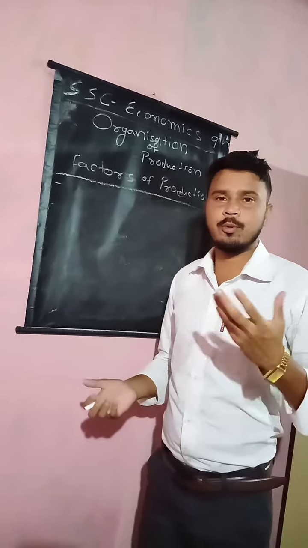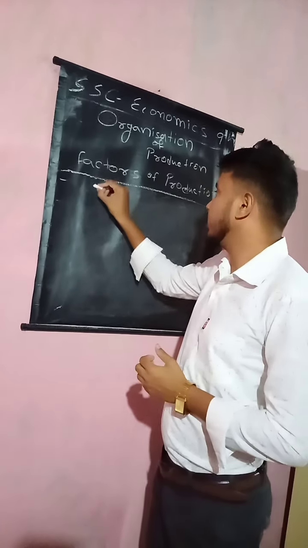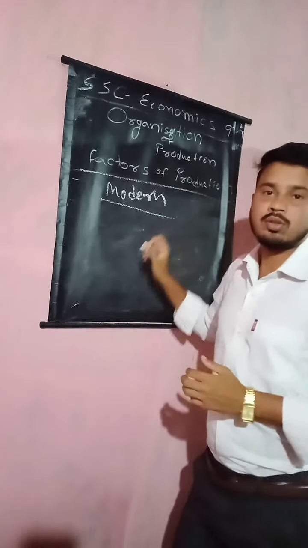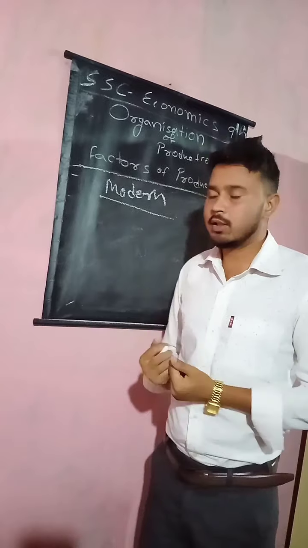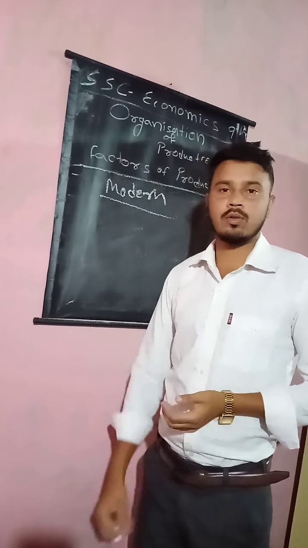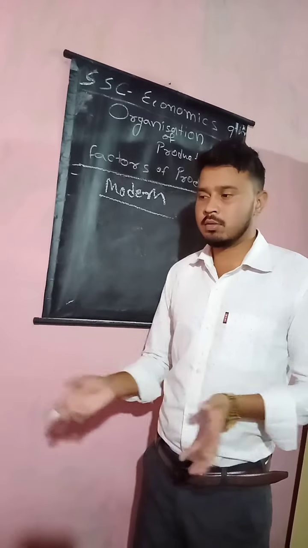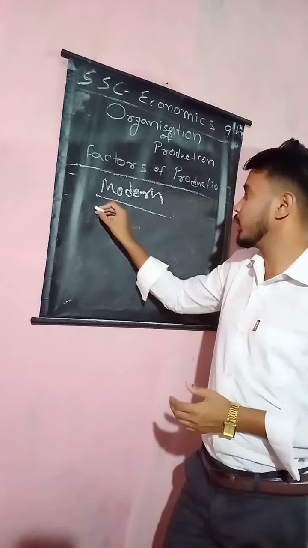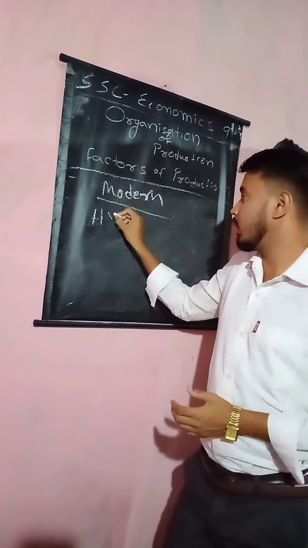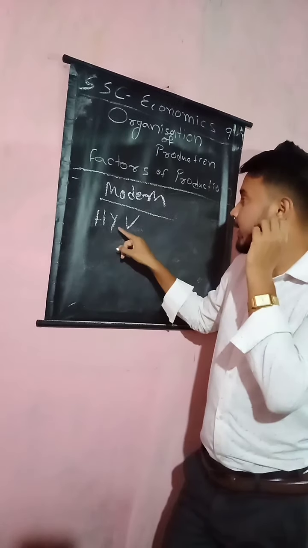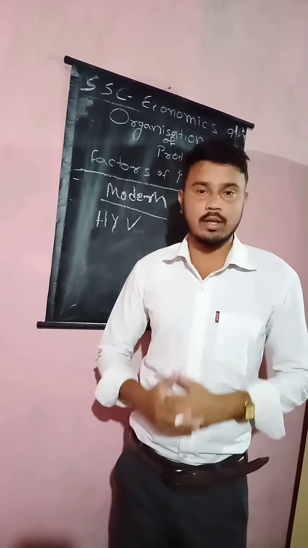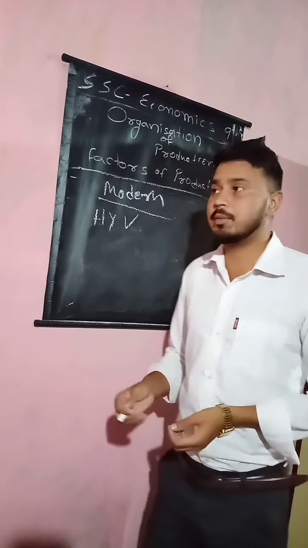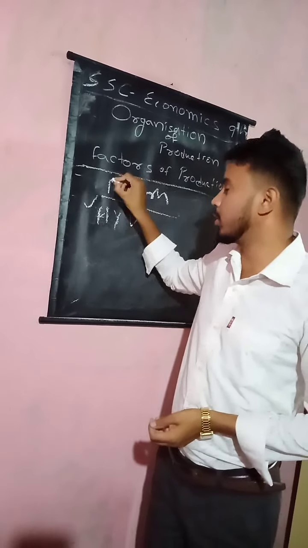Nowadays we are following the modern farming method. We have tractors for ploughing the field, and harvesters for harvesting the crops, and for threshing and all these things. Nowadays we are also using HYV, high yield variety seeds. Hybrid seeds of different types we are using for cultivation. That is the whole example of modern farming tools.